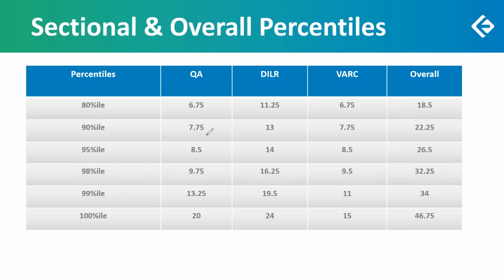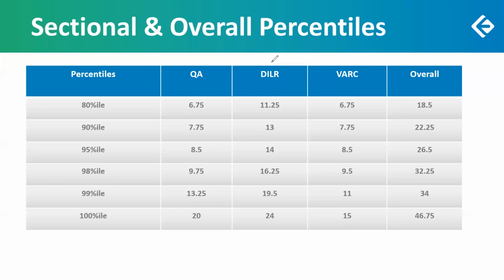Now, one other thing. Obviously there's no sectional limit. There's no sectional timer in SNAP. So students have to allot the time as per their preference. But still, this is a standard approach. You can deviate from it, it's absolutely fine as per your comfort level.